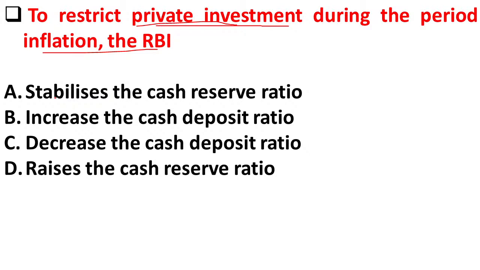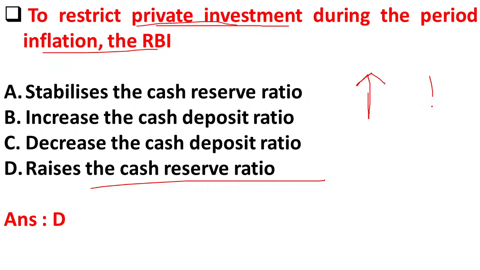In case of inflation, if the RBI wants to restrict private investment, it will raise the cash reserve ratio. When the RBI increases the cash reserve ratio, it means commercial banks have to keep more reserves with the central bank.